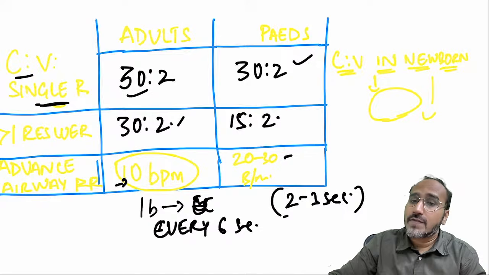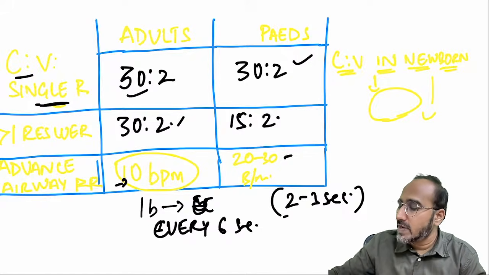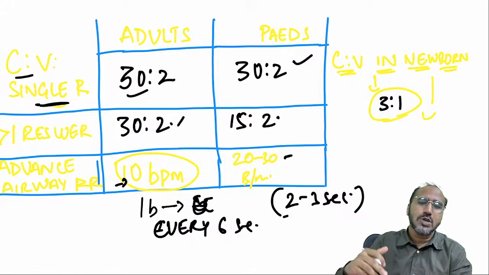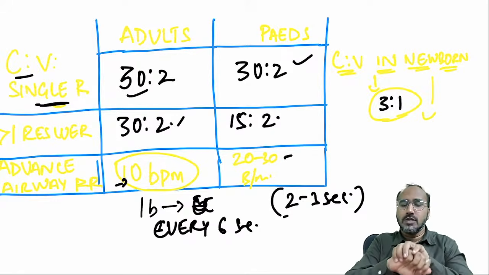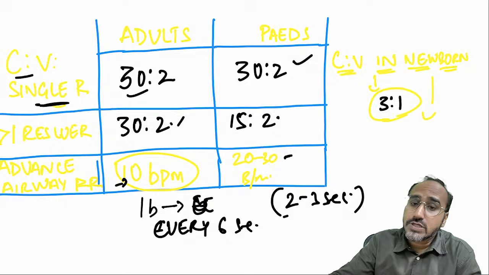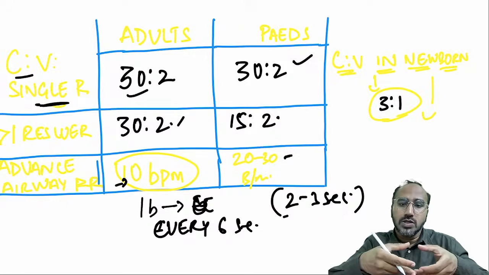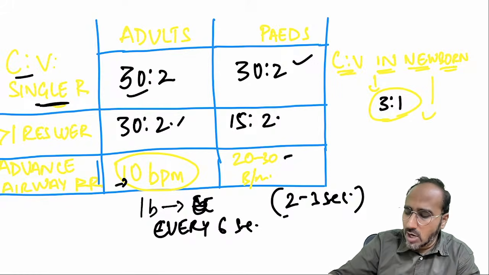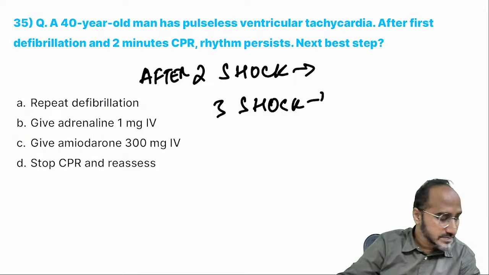In case of newborns, what is the compression to ventilation ratio? In newborn, it is 3:1. But again, in newborns, you don't give compression with both hands or a single hand. In case of newborn, you have to go with the both thumb technique or the 2-finger technique, depending upon how many rescuers are there. Okay.